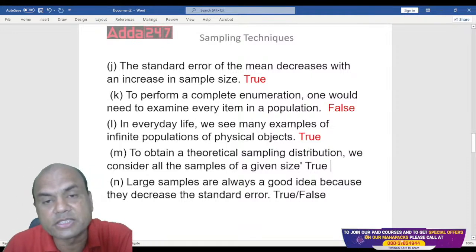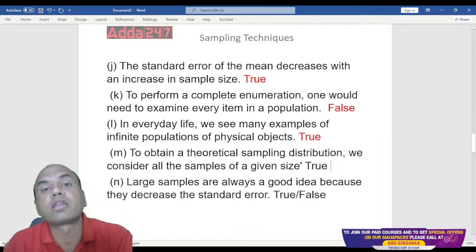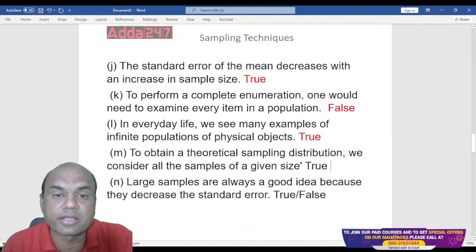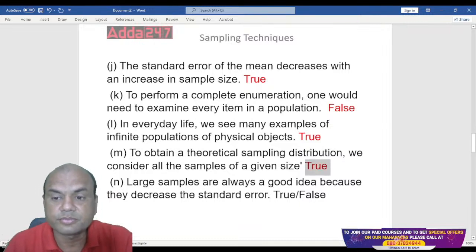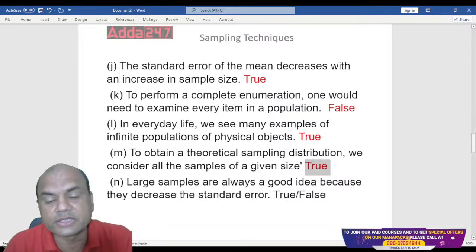See here, for a sampling distribution, you have to consider all the samples, whichever sampling you have done. So the answer is true again. Got it? Let me see how many of you have answered this.